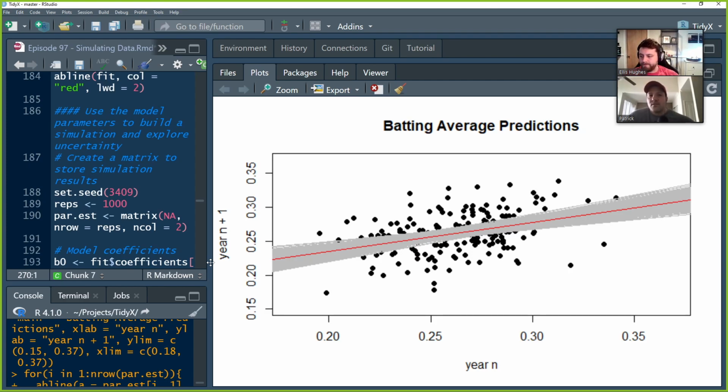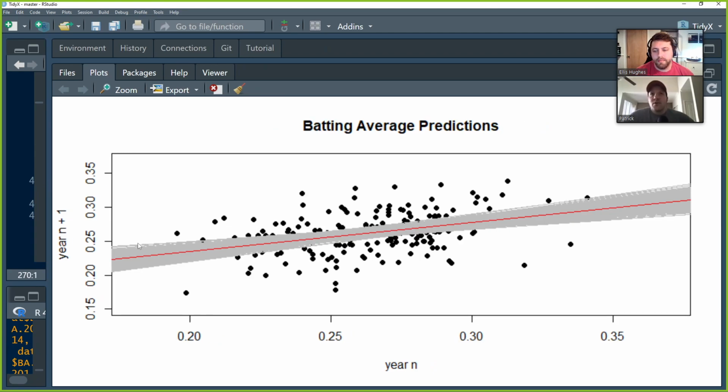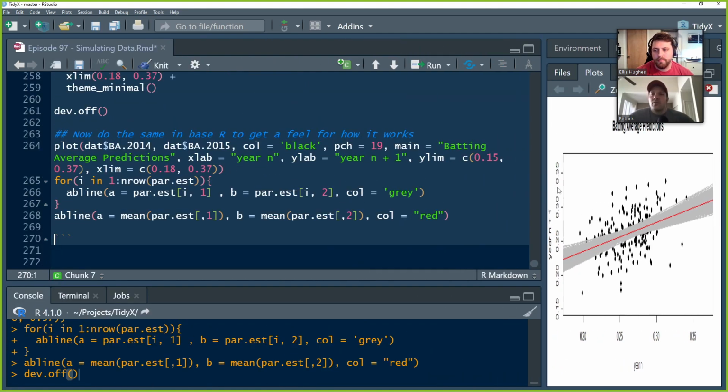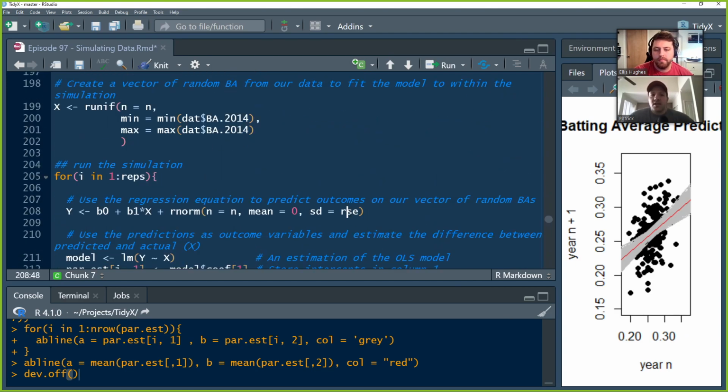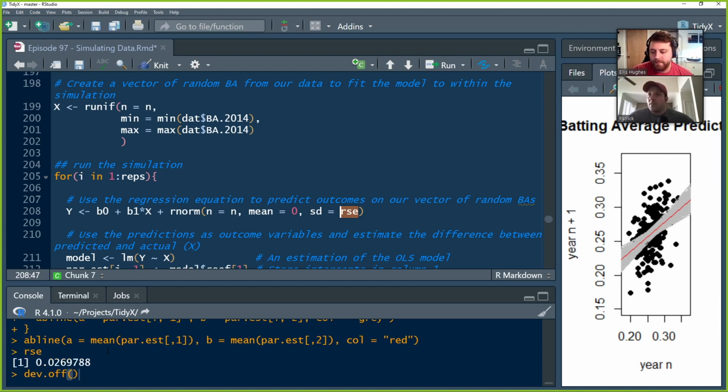And now to finish this one up, what can we do? This is the intro. We'll give a little intro here to Bayes. If we have prior knowledge about the variability in year-to-year batting averages, we can go up to line 208. And here we've specified in our prediction, our regression prediction, this error that has a mean of 0 and a standard deviation of 0.027, which came from our model.